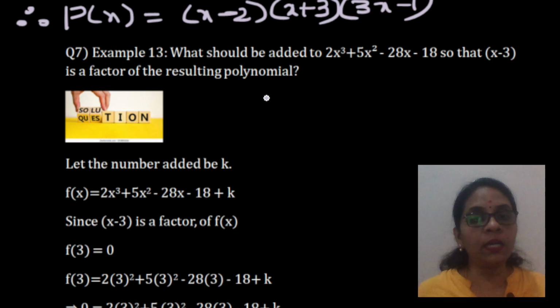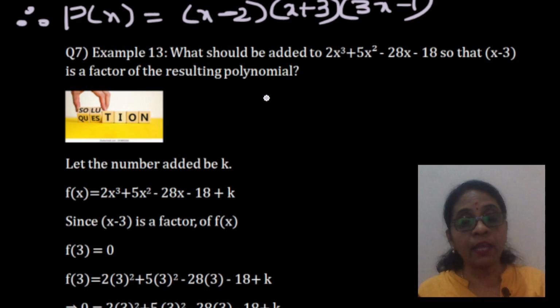So if a student directly has written a plus k to the polynomial and he is done and he has written k is equal to whatever it is, he lost 1 mark. So the examiner was expected to check if the student has written 'let the number added be k', or towards the end of the statement, at least if he has added 'therefore this should be added or this should be subtracted'.